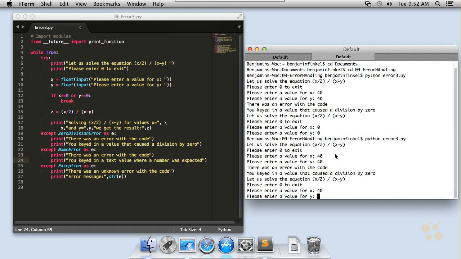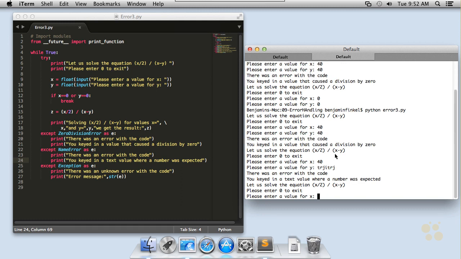Same thing if I put in letters for one of my values. You can see, you keyed in a text value where a number was expected. So that's really helpful for the user. And the last bucket, except Exception as e, will get called whenever there's any other exception generated in the code, which honestly I can't think of a way to do that right now. So we have good error handling, good error catching on this block of code right now.